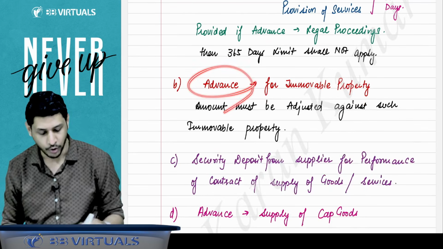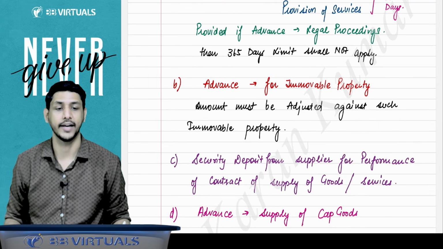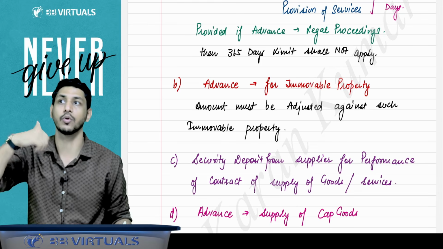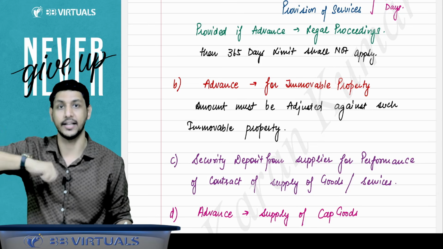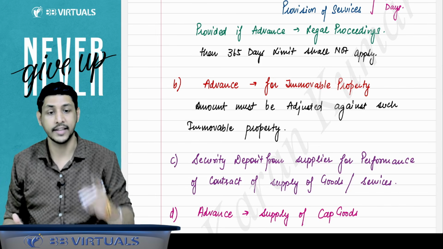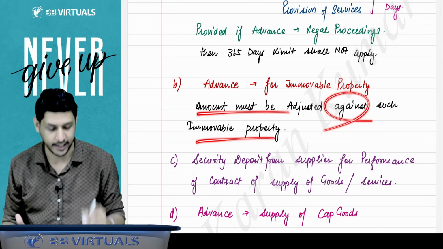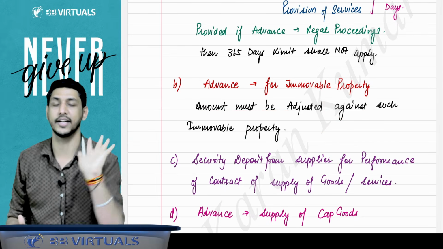If the advance amount you have received is for immovable property to be supplied, now let's say the company has received an advance for immovable property, that we will supply you the immovable property, then the amount must be adjusted against that immovable property only. We will not consider it as a deposit.